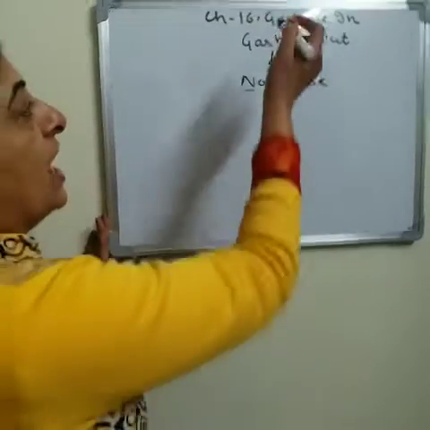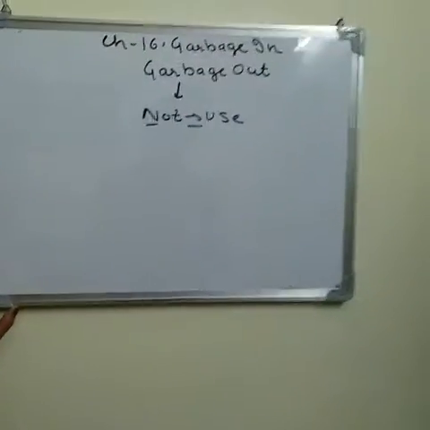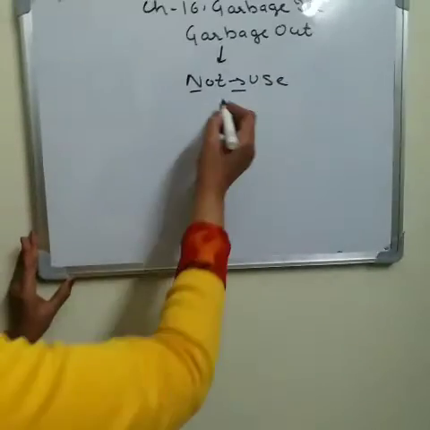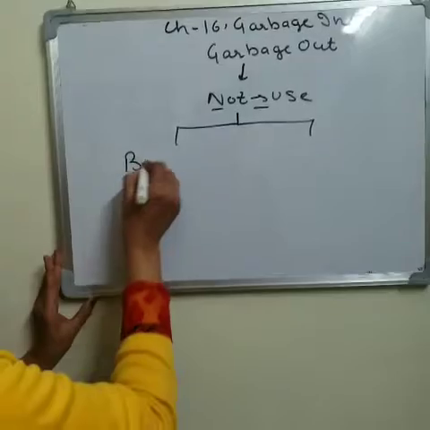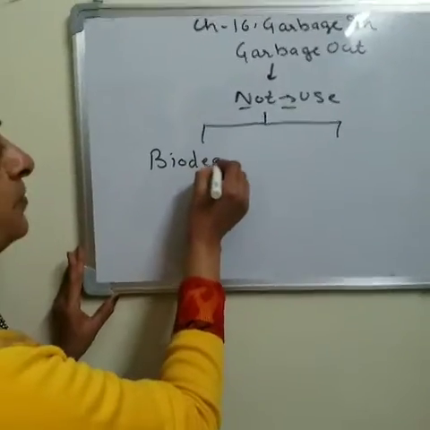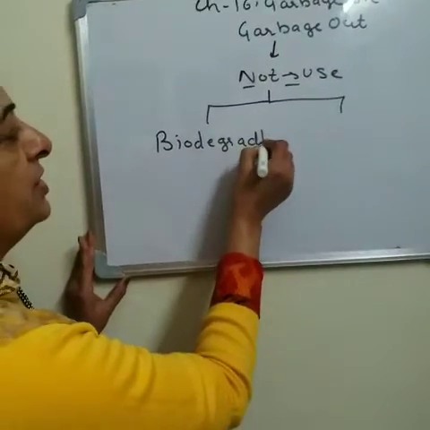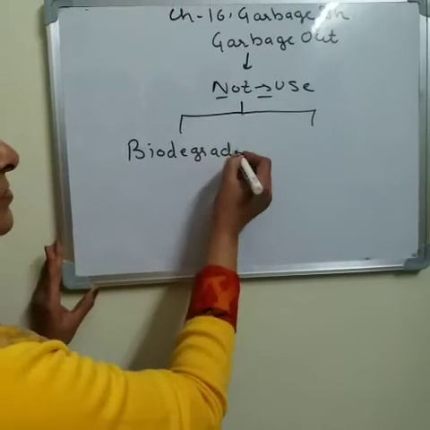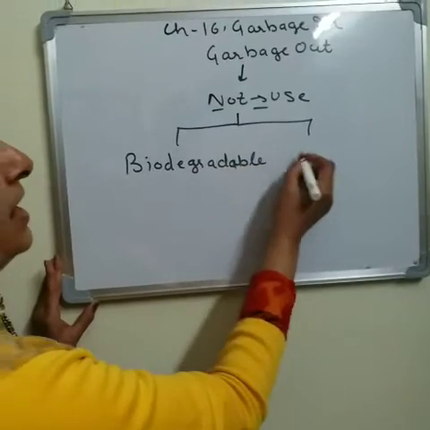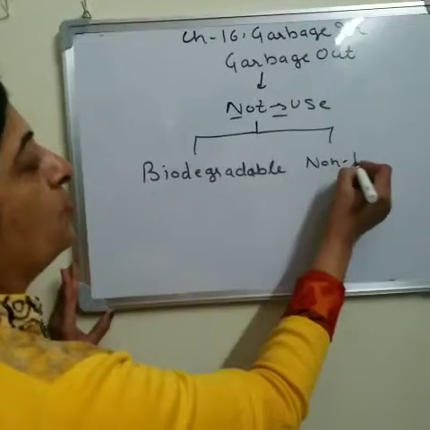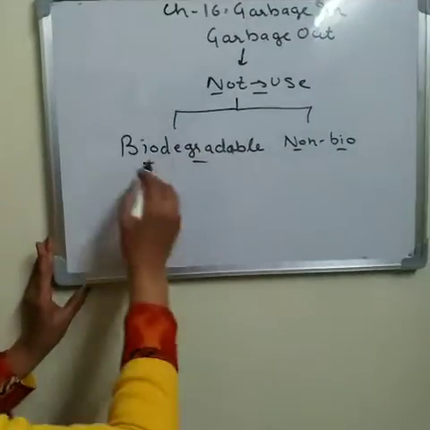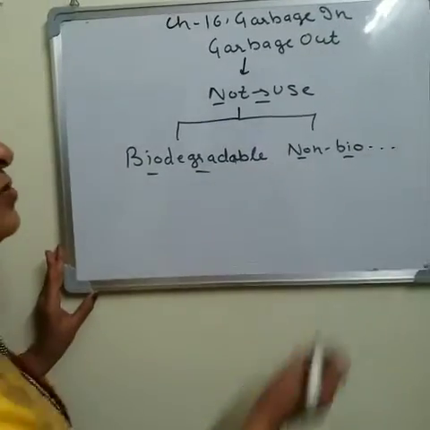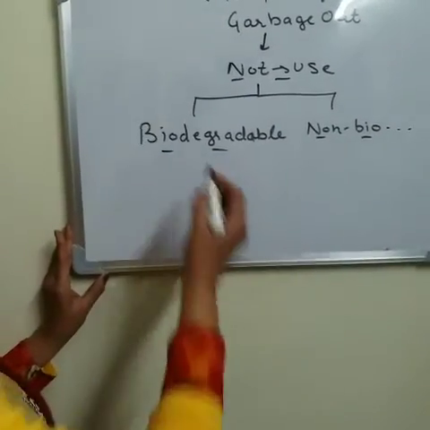When we are talking about garbage or waste product, there can be two types of waste product. First is biodegradable waste, and next is non-biodegradable waste. So there are two types of waste, biodegradable waste and non-biodegradable waste.